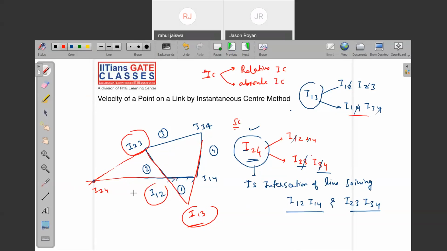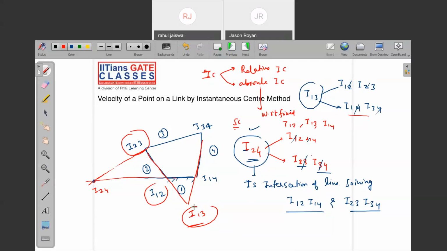Absolute instantaneous center means which is with respect to the fixed link. What I'm saying, absolute instantaneous center means with respect to fixed. So can you tell me what about these centers? I12, I13, I14, like this. See, what is the meaning of I13? I13 is a point about which link number 3 is under pure rotation.